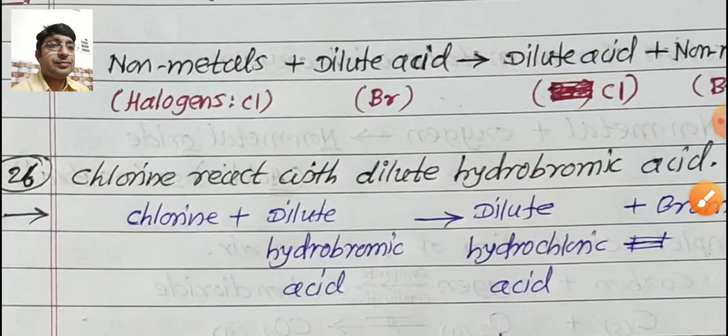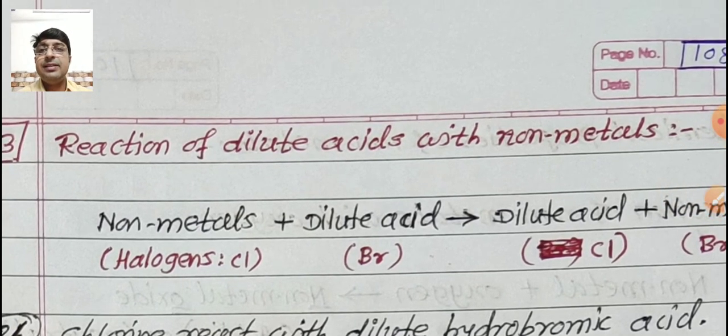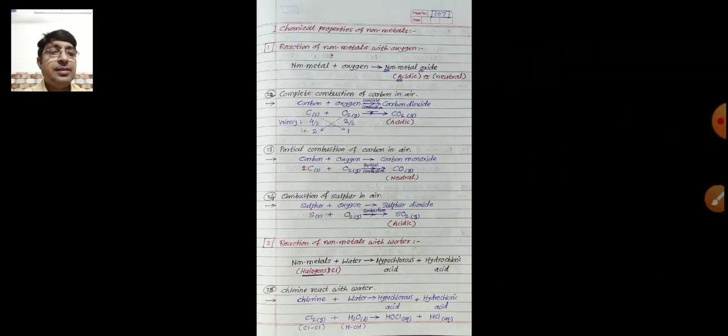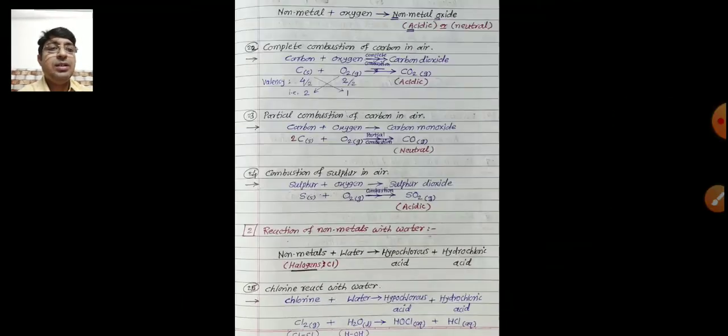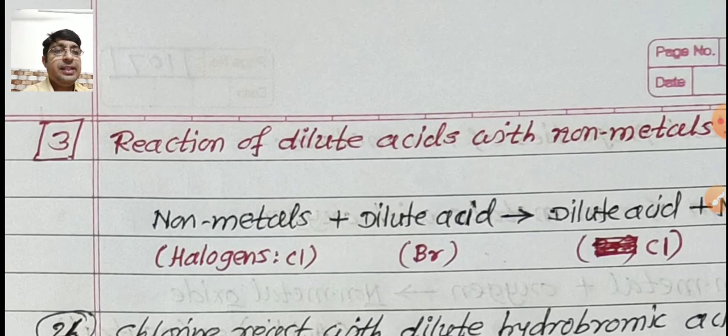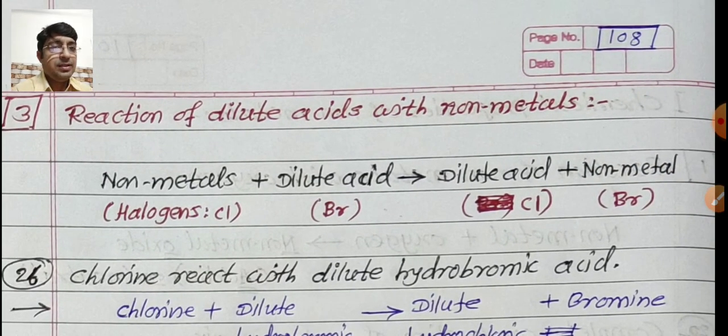Next, the second one is over. Now the third one. Reaction of dilute acid with non-metal. So non-metals, especially halogens, only react with dilute acid. In dilute acid, which acid are we taking?